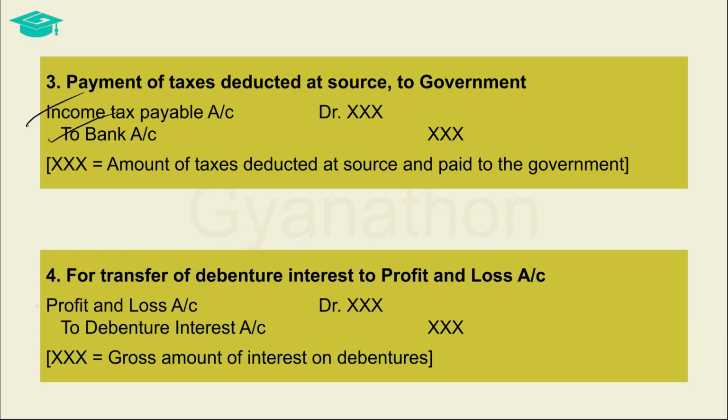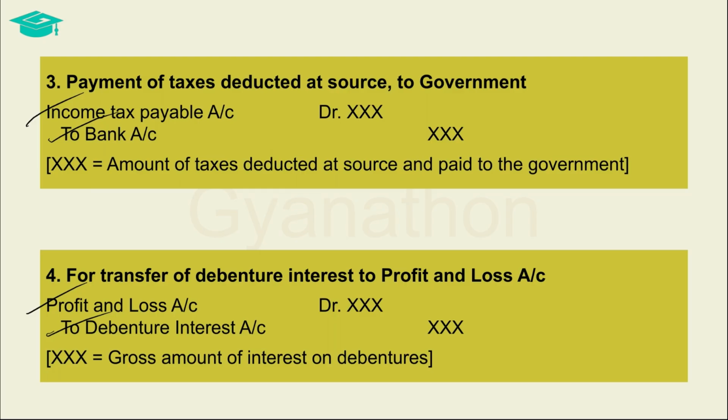This is done by debiting the profit and loss account with the gross amount of debenture interest and crediting the debenture interest account. While recording the interest due, we had debited the debenture interest account with the gross amount of interest due. So now, crediting it with the same amount closes the balance in the debenture interest account, and it is transferred to the debit of profit and loss account.